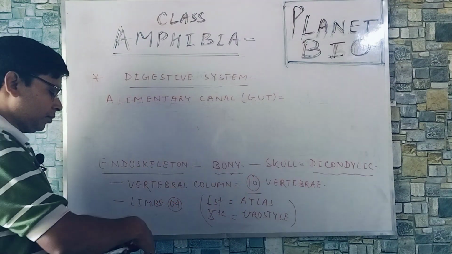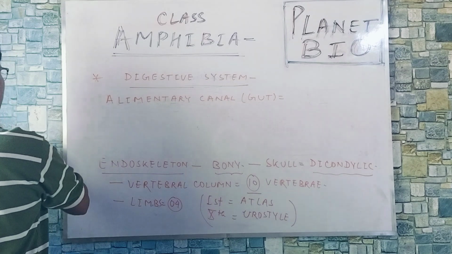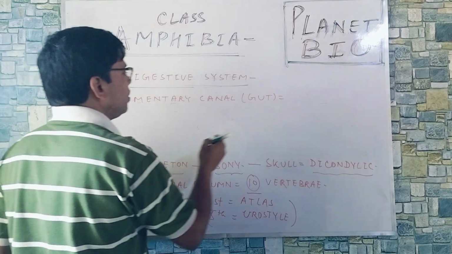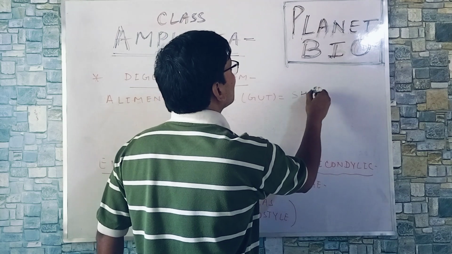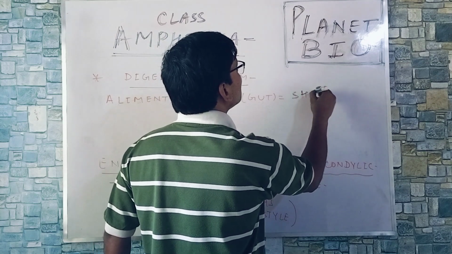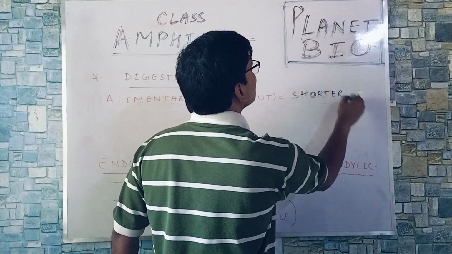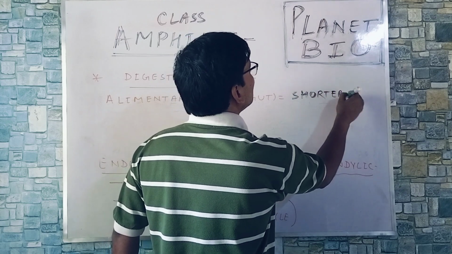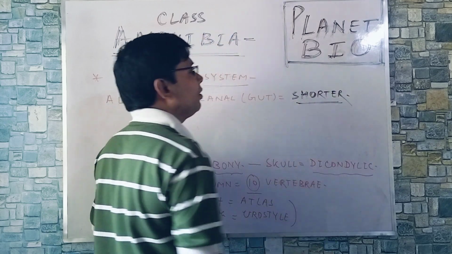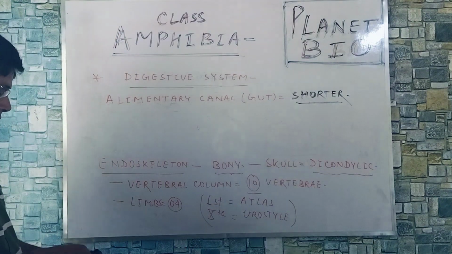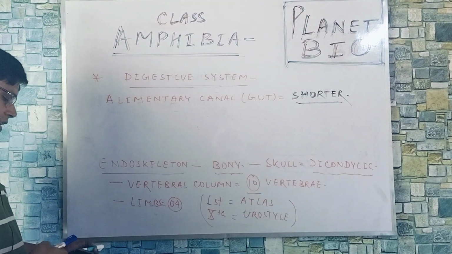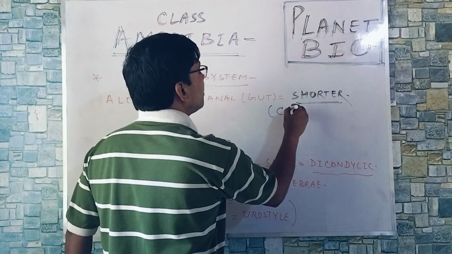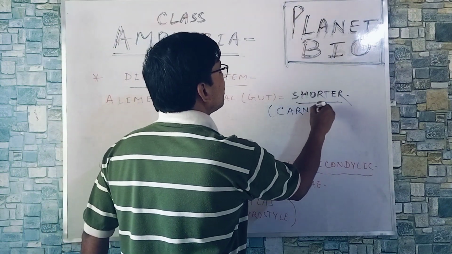Why shorter? The alimentary canal is shorter because its feeding nature is carnivorous.